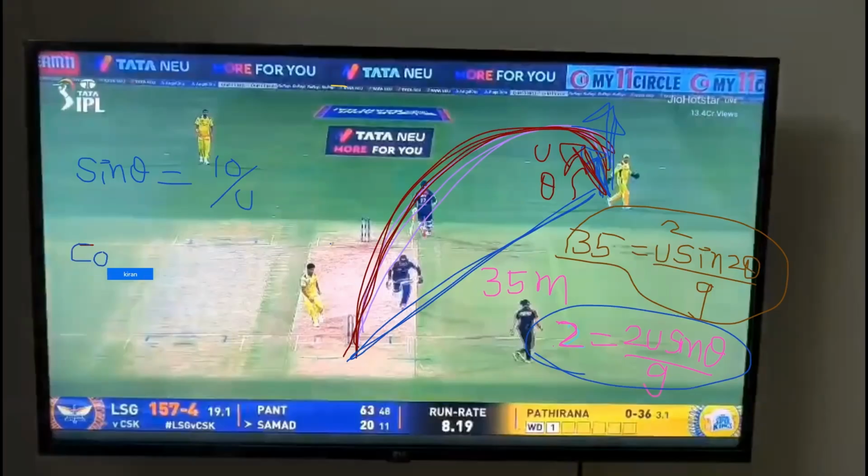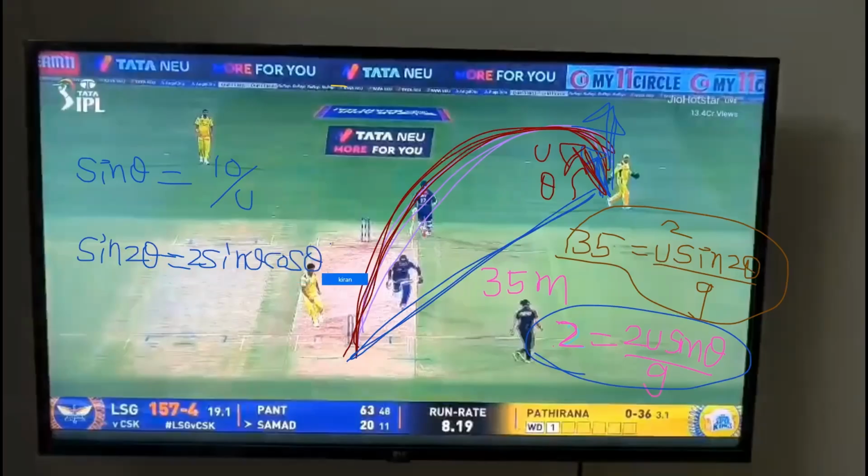How to get the cos theta value? The right angle triangle, yeah, we can use the triangle thing and get it. We did trigonometry. But we need sine 2 theta, right? If we need sine 2 theta, what is the formula of sine 2 theta? 2 sine theta cos theta, correct or not?